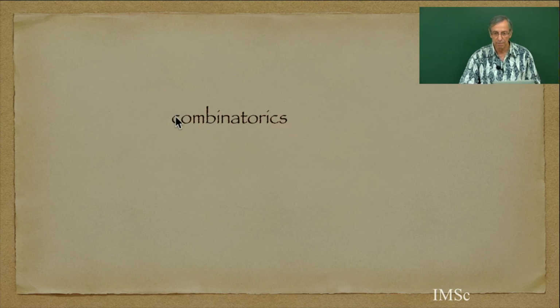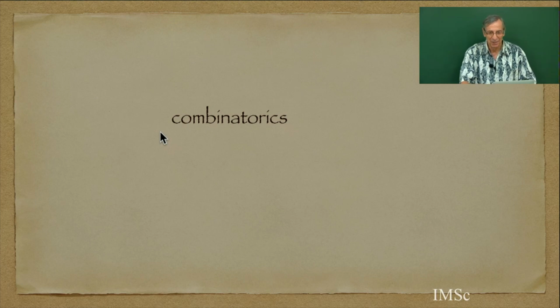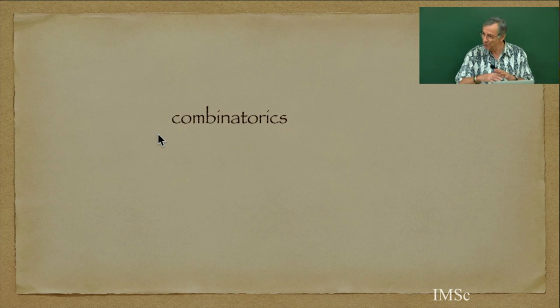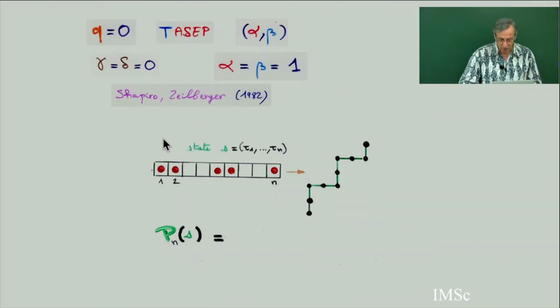So now there are hundreds of papers in combinatorics. In the last 15 years, there are 50 or 100 papers related to it. So it's very beautiful combinatorics. This is the combinatorics again of n factorial and Catalan numbers. So this is classical combinatorics. This opens a new garden in the garden of n factorial and Catalan numbers. The first historical paper was by Shapiro and Zalberger in '82.